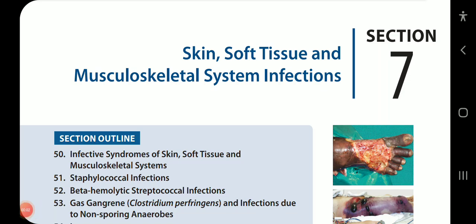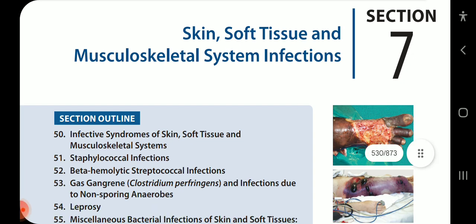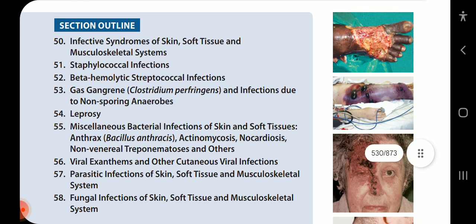Start with section 7 of your Apurba S Sastry Essentials of Microbiology textbook, which will be skin, soft tissue, and musculoskeletal system infections. In this, we'll be studying chapters 50 to 58. Chapter 50 will be about the infective syndromes of skin, soft tissue, and musculoskeletal system, which we'll be covering in this video. Next, 51 will be about staphylococcal infections. Next will be about beta hemolytic streptococcal infections.